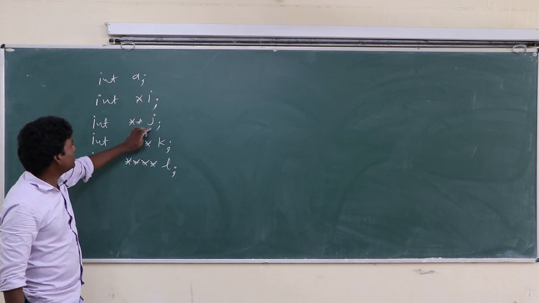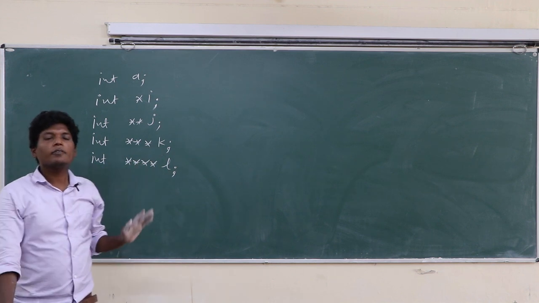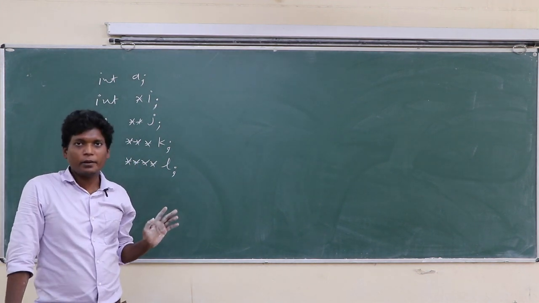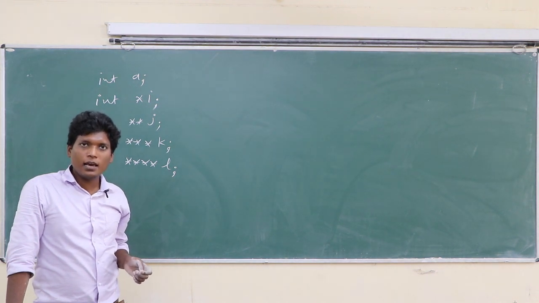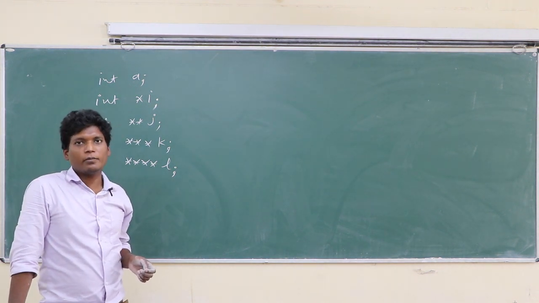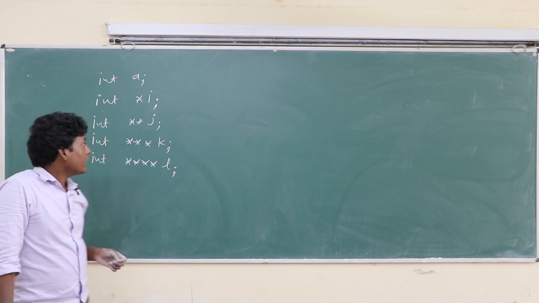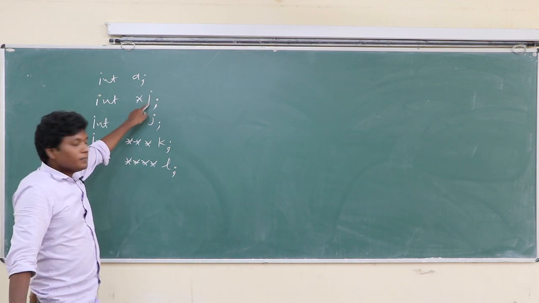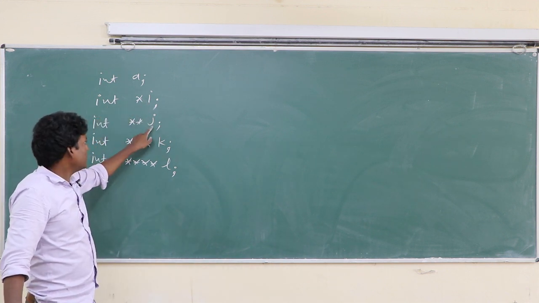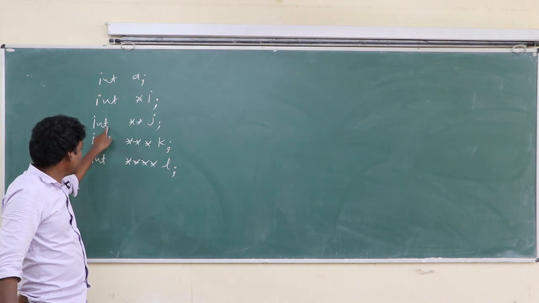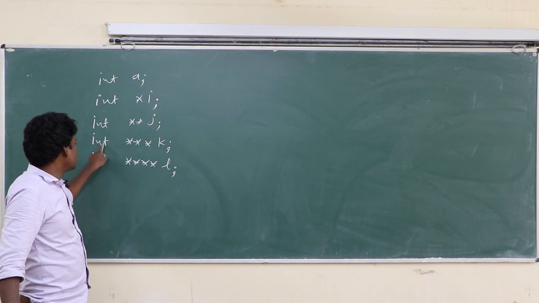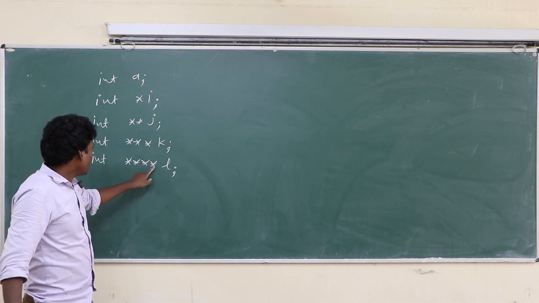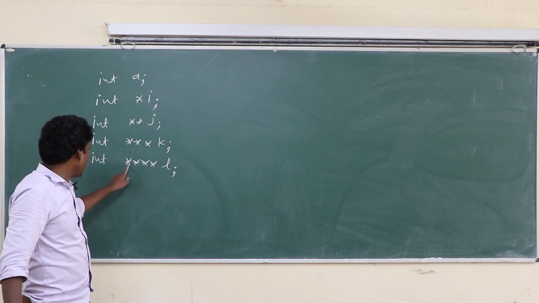So a, i, j, k, l, there are 5 variables. A is an ordinary variable, i, j, k, l are the pointer variables. I is a pointer to integer, j is a pointer to integer, k is a pointer to pointer to pointer to integer, l is a pointer to pointer to pointer to pointer to integer.